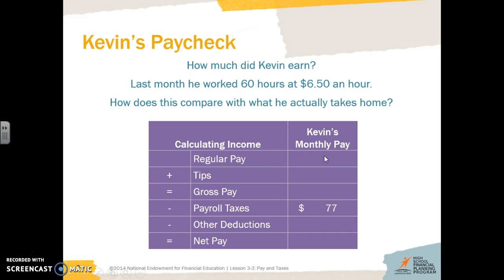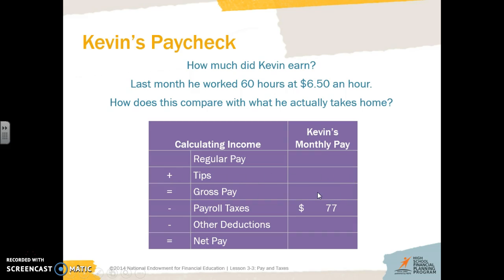So Kevin may have made $390 in regular pay, but there are some other things that may have increased his paycheck. Depends on if he gets tips or not. So if you've ever been to a restaurant and the waitress or the waiter did a really good job, you often give them a tip, a percentage of whatever the total of your check was. So Kevin may have earned some tips. And when we take everything that he's earned, we call that gross pay. It is all the money that he earned added together. So you can see we have our regular pay, we're going to add our tips, and that's going to equal our gross pay.